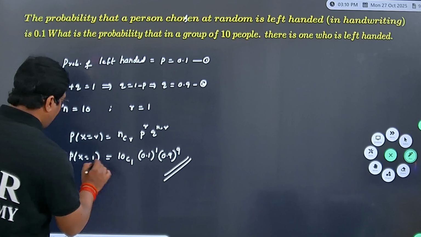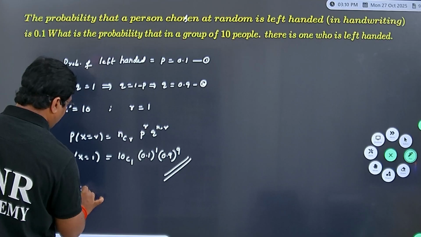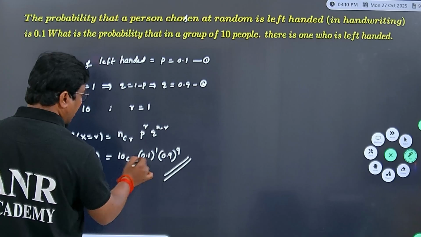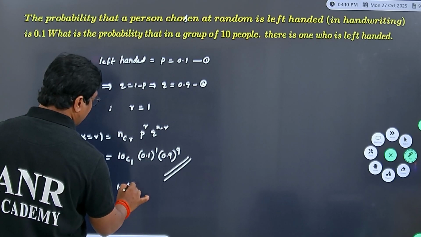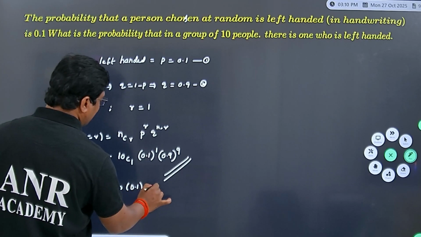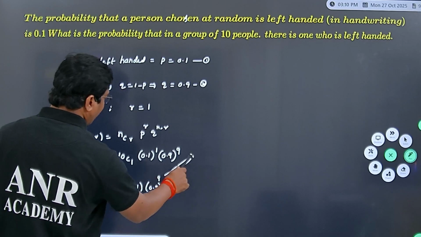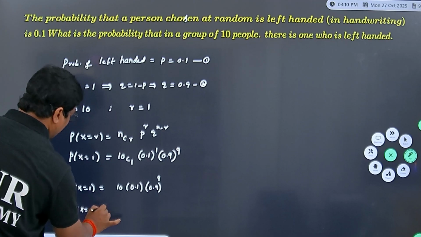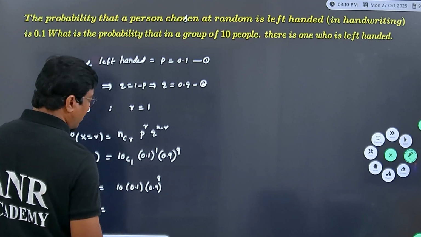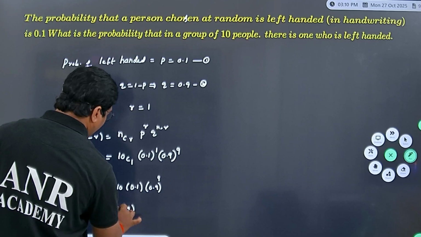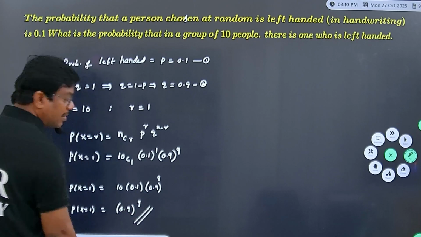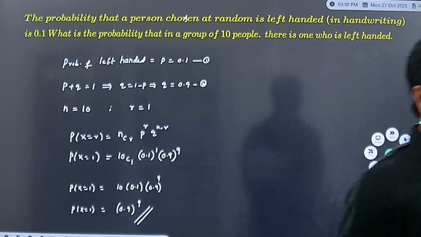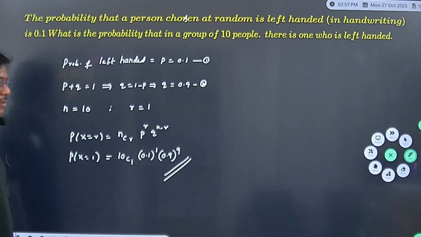Here also you can write probability of X equal to 1 equal to 10C1 value 10 into 0.1, multiplied by 0.9 whole power 9, and hence probability of X equal to 1 you can write 10 into 0.1 value 1, so simply you can write 0.9 whole power 9. This is your answer.